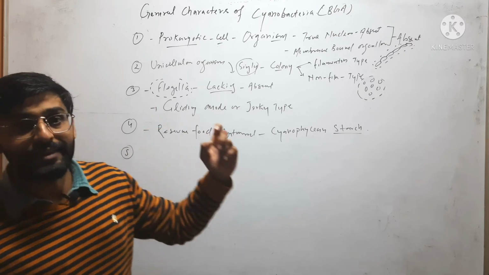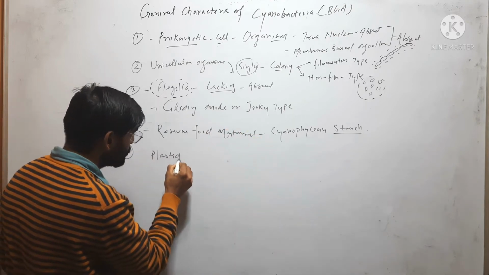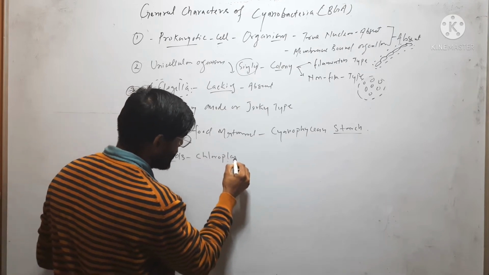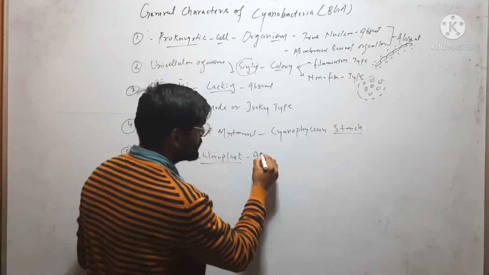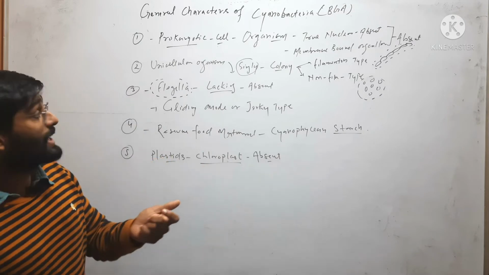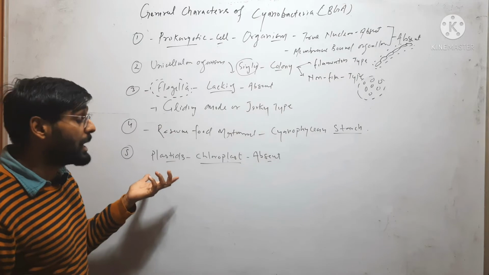In cyanobacteria, plastid are absent. Plastid, or you can say specific type of plastid, that is chloroplast. Chloroplast is absent because chloroplast is a membrane bound organelle and it is a prokaryotic cell. So here membrane bound organelles are absent.